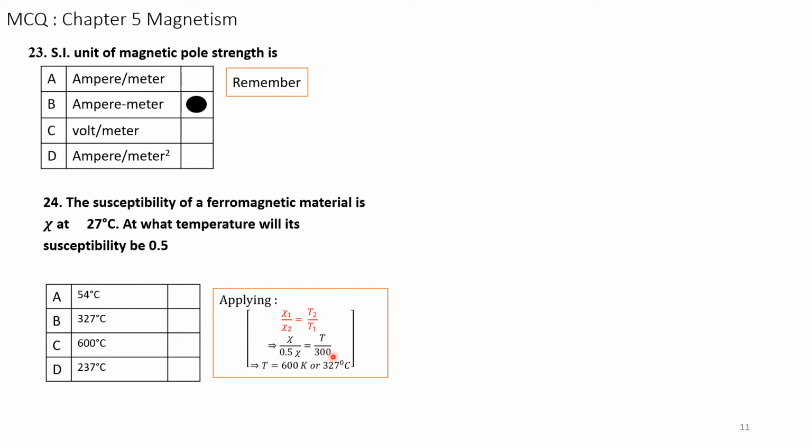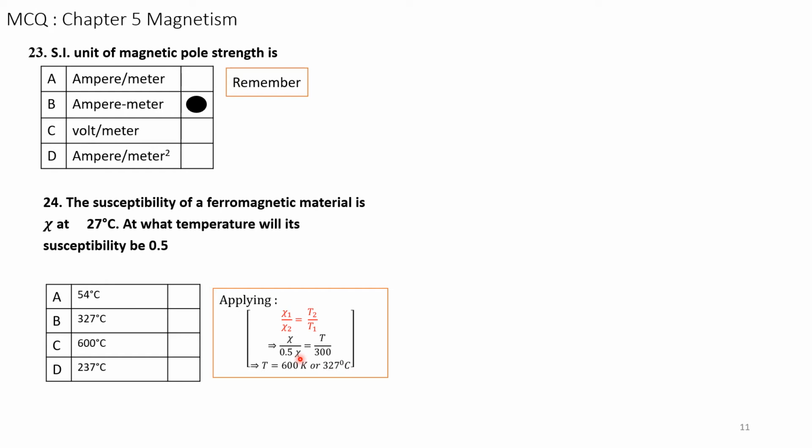We are converting degrees centigrade into Kelvin. Therefore, 27 degrees centigrade will become 300 degrees Kelvin. Therefore, this answer will be T is equal to 600 Kelvin. Please work out in your rough sheet, and the answer is 327 degrees centigrade.